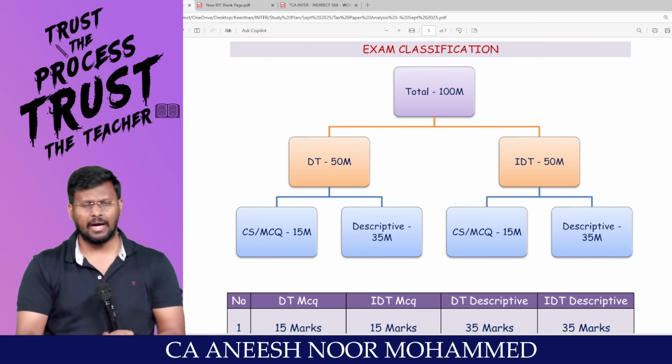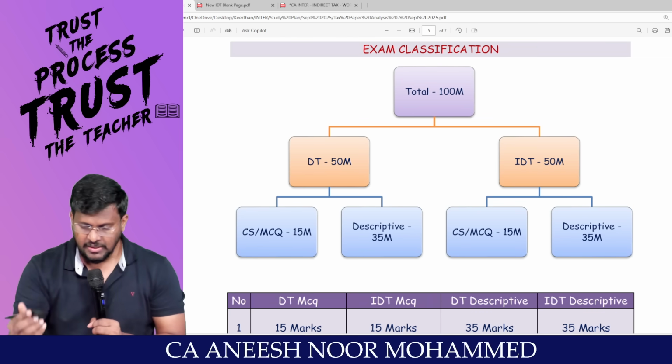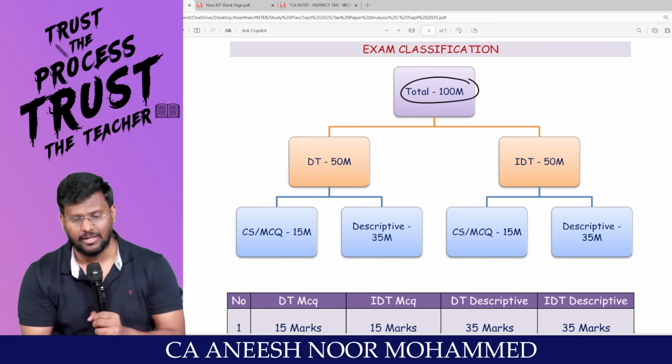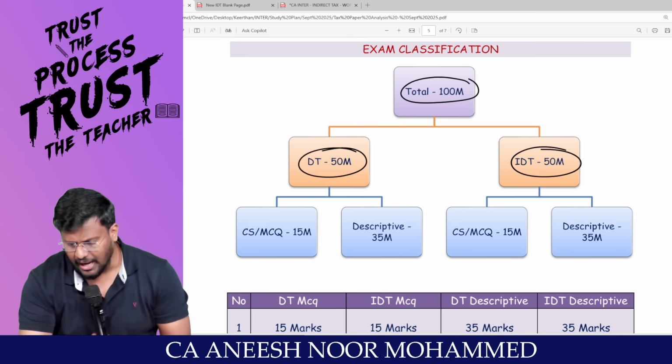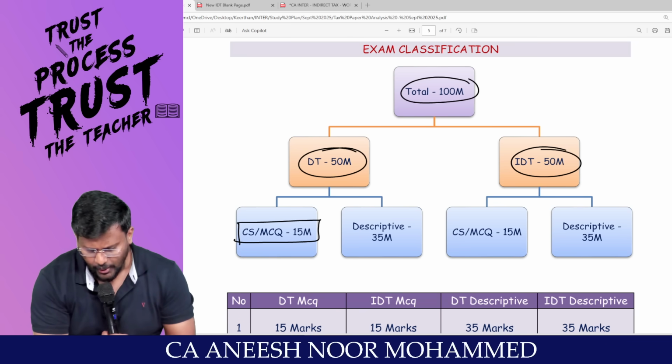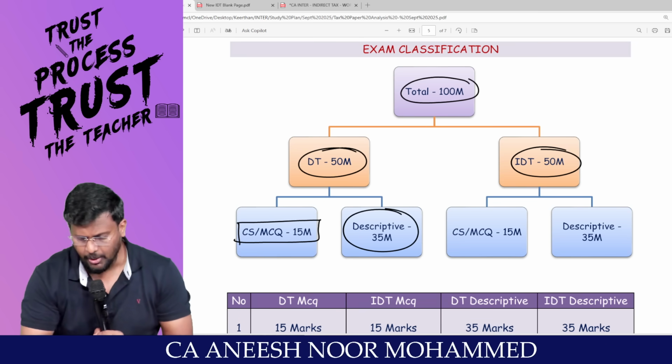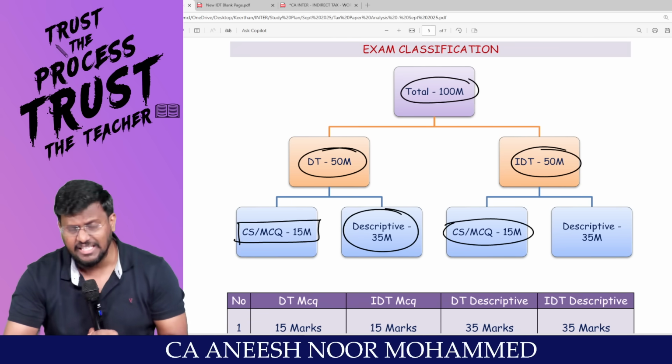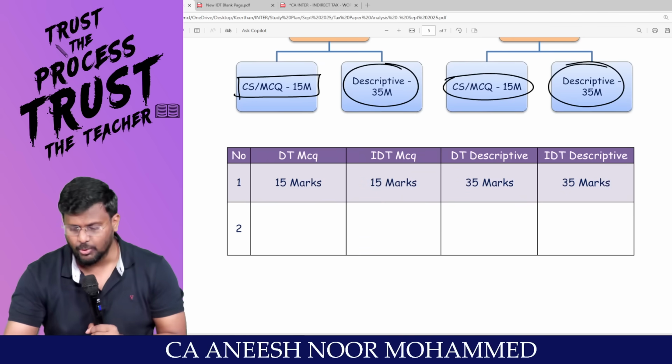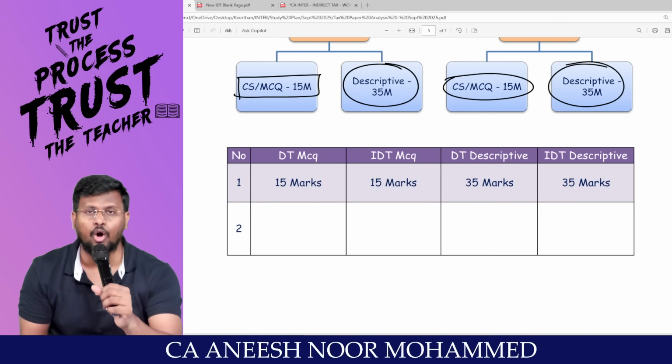I can classify like this. Sir, total examination, we are going to write 100 marks. DT 50 marks, IDT 50 marks. In that case scenario, an MCQ will be 15 marks. Descriptive will be 35 marks. IDT case scenario and MCQ will be 15 marks. Descriptive 35 marks. Sir, what is the order of writing?